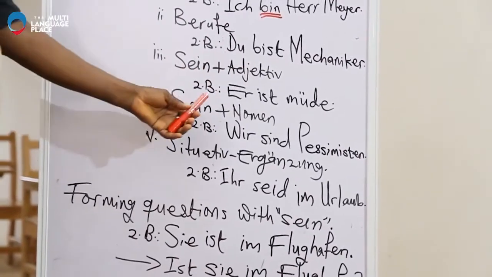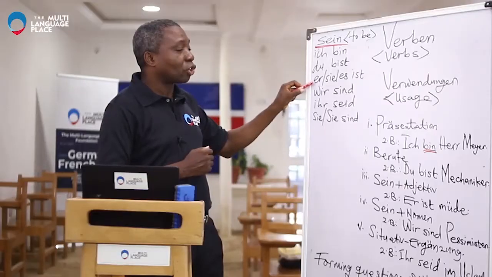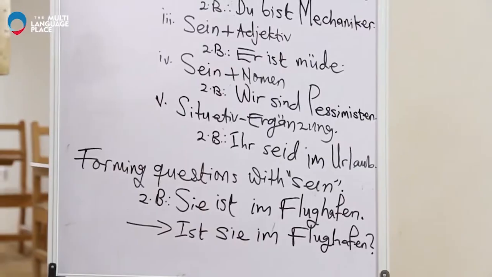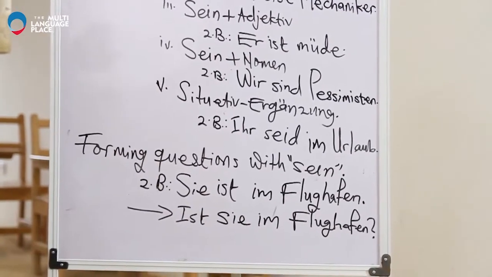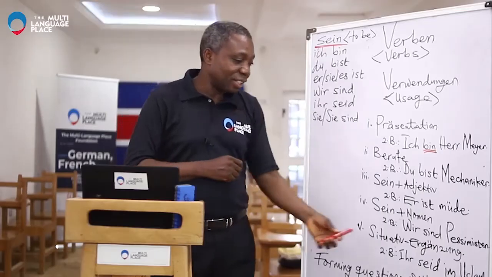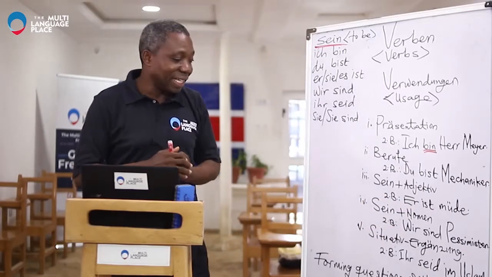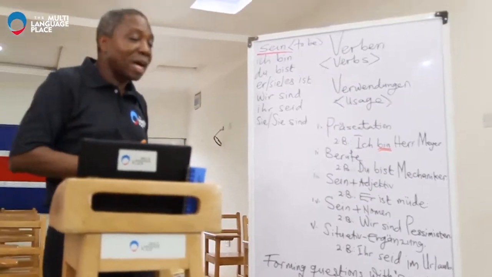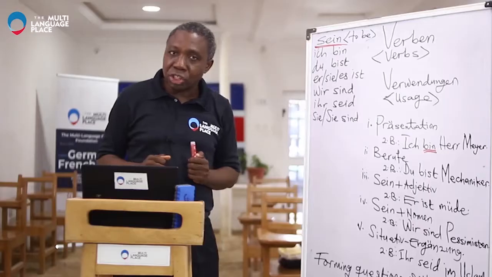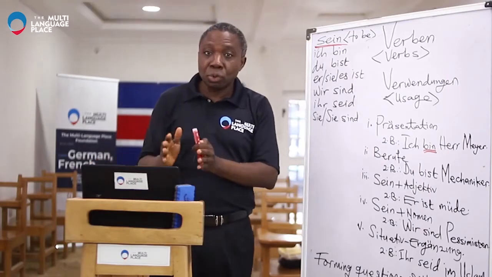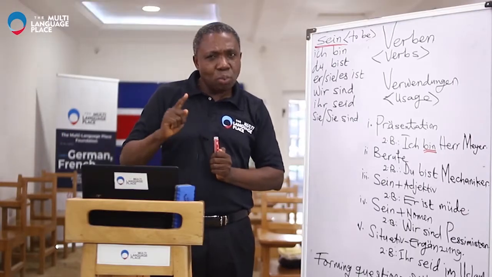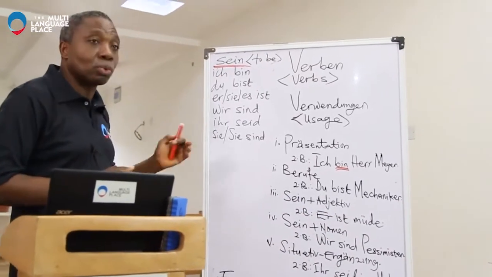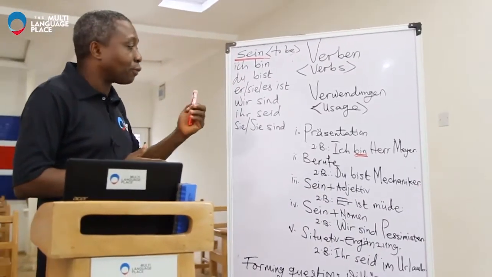SEIN with adjective. So we come to, remember, the third person singular. Er ist müde. Say it after me. Er ist müde. That means he is tired. This is to be tired. Er ist müde. He is tired. And think of any other adjective. In fact, after the lesson, I want you to bring out a sheet of paper and write all the adjectives you know in English, check them in the dictionary, see what they are called in German, and attach them to this, use them to form sentences with this verb, sein.